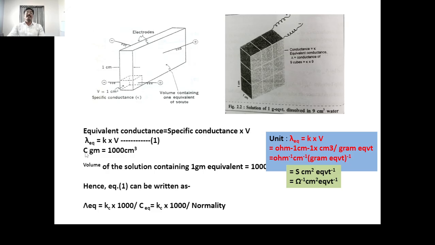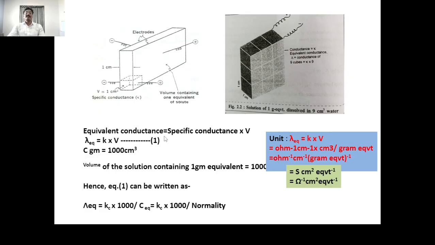If C gram equivalent of this electrolyte is dissolved in 1000 centimeter cube of the solvent, means 1 liter of the solvent, then what is the volume of the solution containing 1 gram equivalent? It is 1000 centimeter cube.